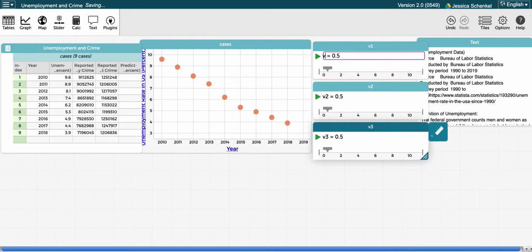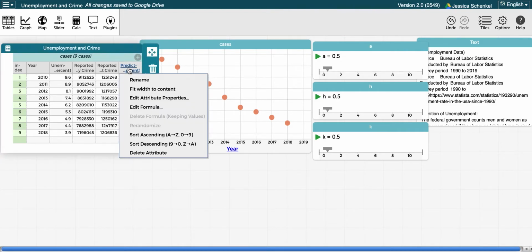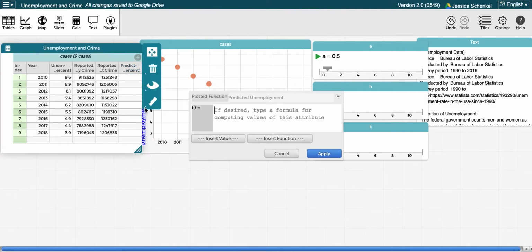And then I'm going to rename this A, H, okay. So now I have my sliders. So the next thing I'm going to do is go back to my predicted unemployment, and now I'm going to edit the formula.